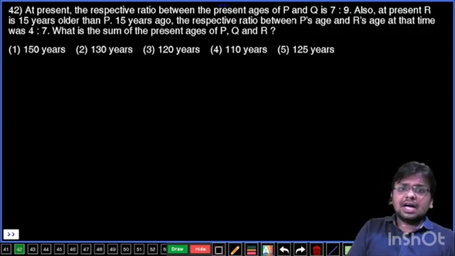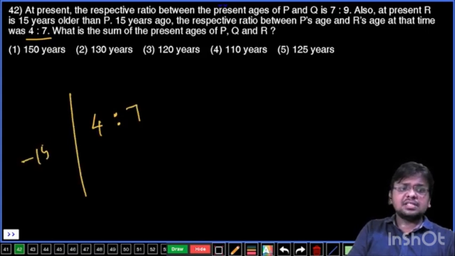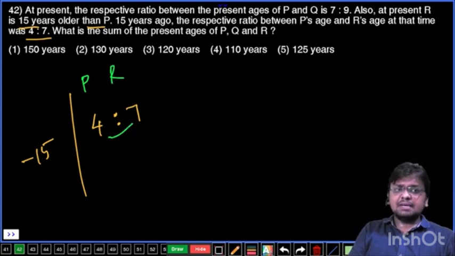So here you have the ratio for P and R, that is 4:7 when it was 15 years ago. Also, at present, R is 15 years older than P. That means the age difference between P and R is 15 years. So here the difference is how many parts? 3 parts. 3 parts value is 15. If 3 parts is 15, 1 part is going to be 5. That means 4 parts, 4 fives are 20, and 7 parts is 35.